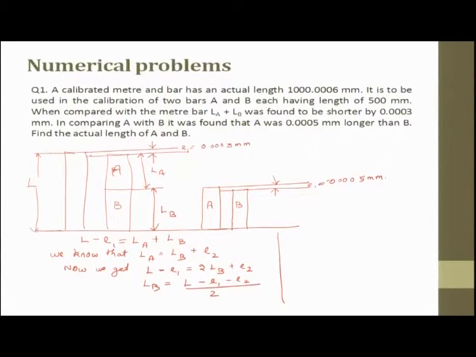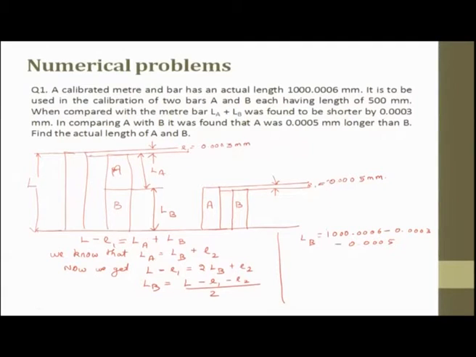Okay. Now, substituting the value of everything. So, now substituting the value of LB, we can take it as LB equal to 1000.0006 minus error of 0.0003 minus 0.0005, right.